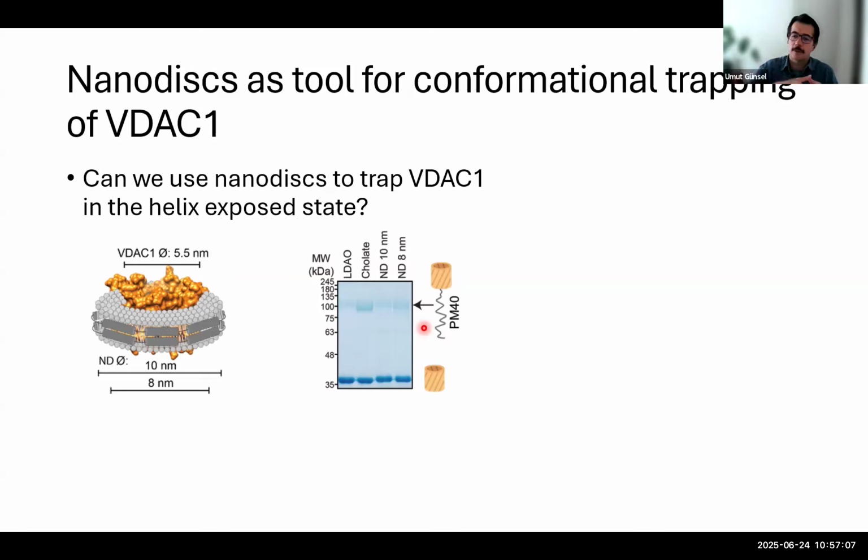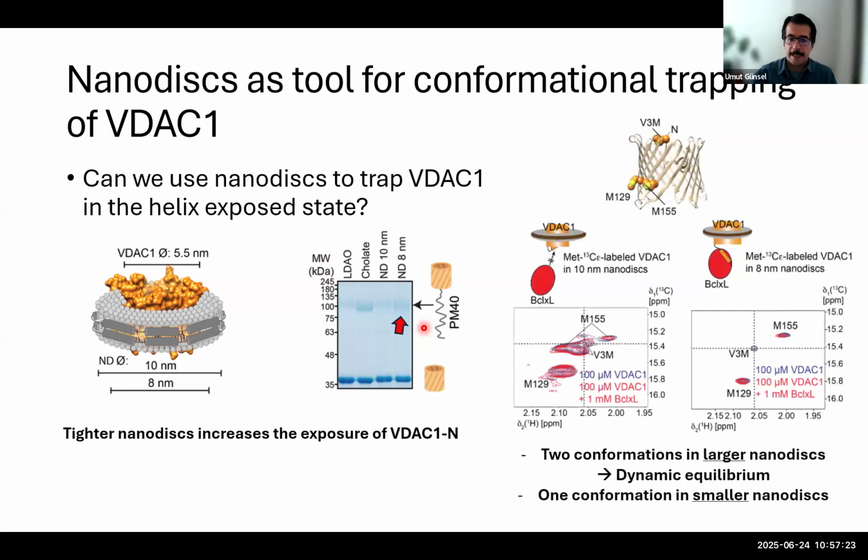And actually, we think that this smaller nanodisk is mimicking the oligomerization state of this protein, and we can use this for our experiments. And first of all, we wanted to check this with NMR with a specifically methionine-labeled protein. And we have also an additional methionine mutation in the very N-terminus of the protein, and also these two native methionines on the wall.